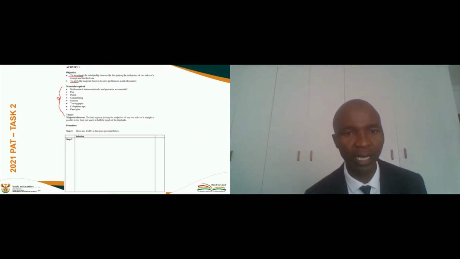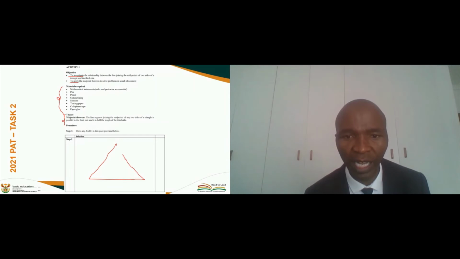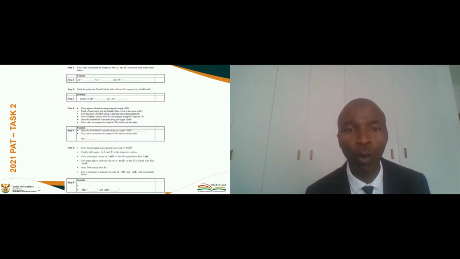Everything that is required. Theory is about the midpoint theorem, and then the procedure according to steps. What are the steps there? Draw a triangle. I'll draw it using a mouse, for instance. Draw a triangle, right? Then after you have done that, you go to number 2, use a ruler to measure. You label it ABC. You use a ruler to measure AB, AC, and BC, the sides.